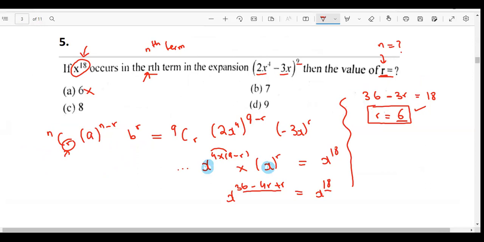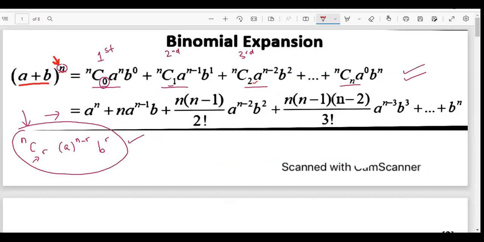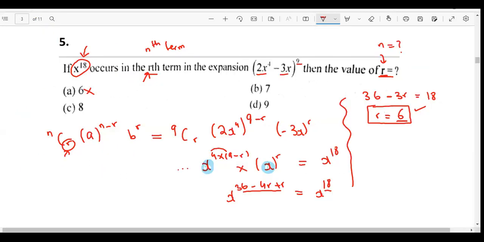x power 18 will come in which term? First, we simply found r. r is 6. We know that r is 1 less than the number of the term. For example, in the first term r is 0, in the second term r is 1. It means r would be 6 in the seventh term. We are interested in the rth term. This is not the direct r. It is basically which term it is. That is why the answer is B.